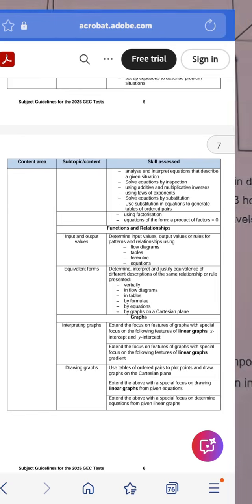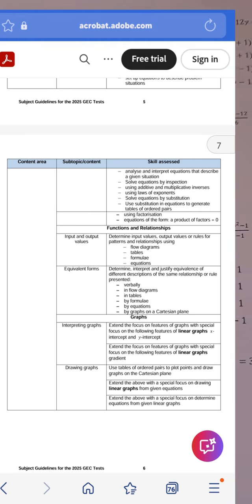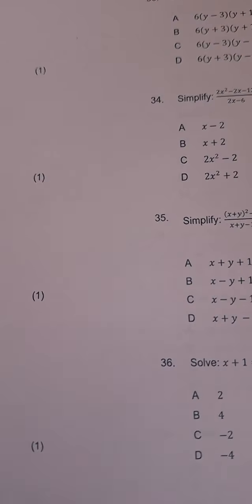So even though it's multiple choice, the topics, remember, it is only multiple choice usually for the first 50 questions. GEC is usually multiple choice for the first 50 questions. The first 50. Okay, only the first 50. It's not all multiple choice. If you have a misconception of thinking it's multiple choice for the first 50.